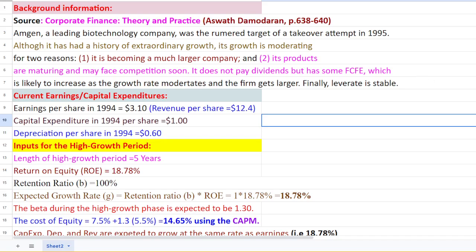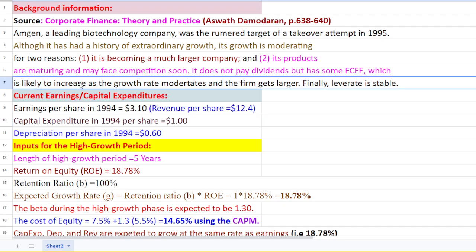Free cash flow to equity is the metric for how much cash could be available for the equity holders of the company. This is all about the concept of free cash flow to equity. So free cash flow to equity is likely to increase as the growth rate moderates and the firm gets larger.